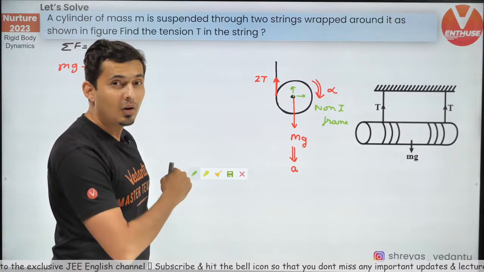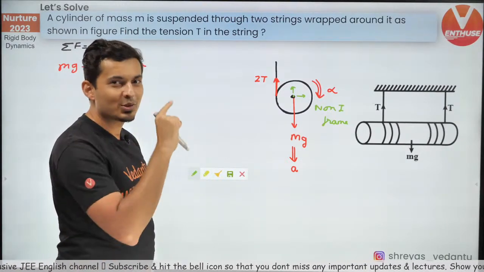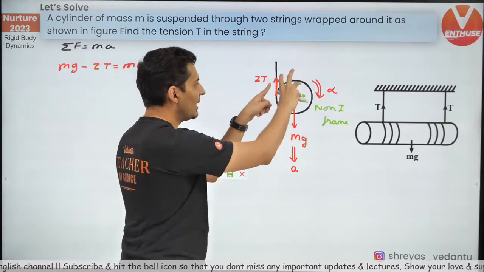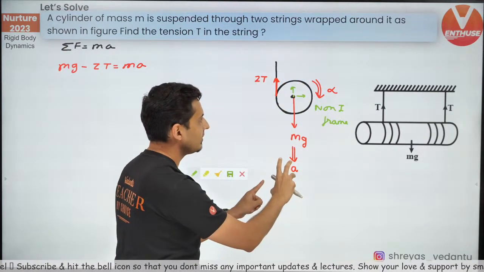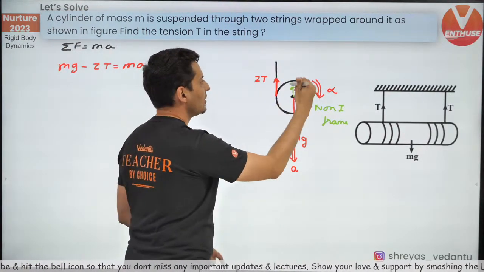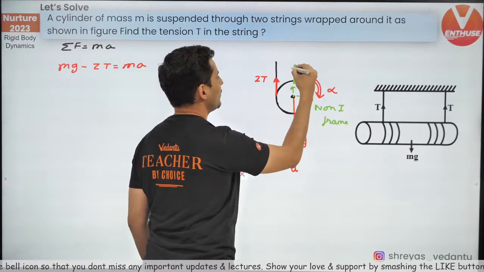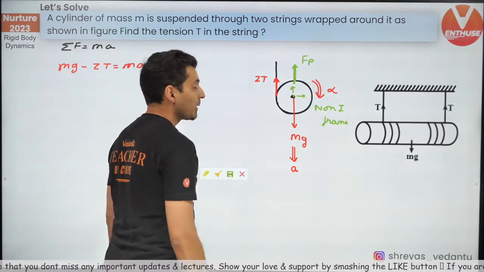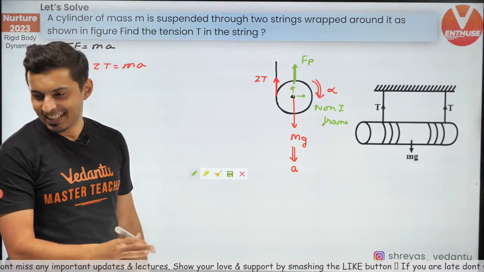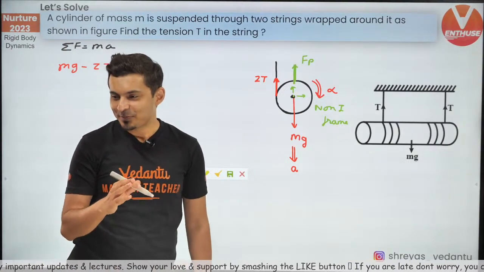The moment you are in a non-inertial frame, what should you do? Apply pseudo force. So where are you accelerating? Down. Where will the pseudo force be? Up. So there must be a pseudo force upwards. Man, this is crazy, isn't it?